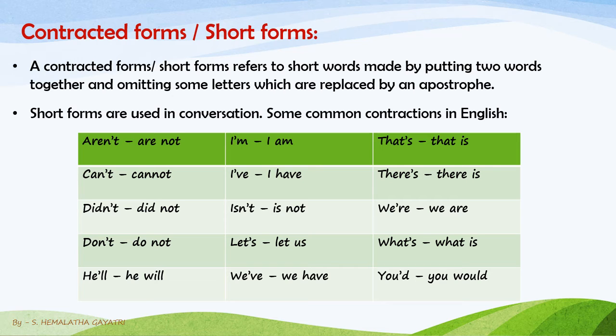So like this, you have to understand that two words are joined together, you're omitting certain letters, and you're putting an apostrophe there. So this is something about contracted forms. I guess this is easy and you can practice this and learn easily.